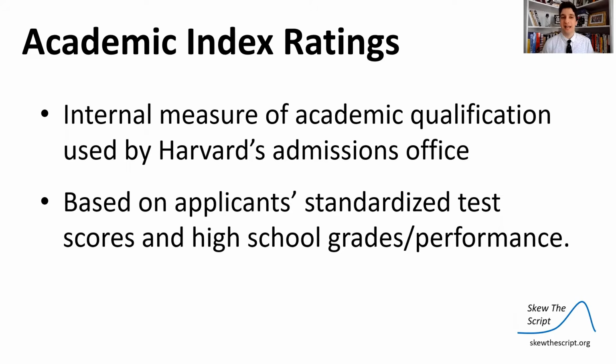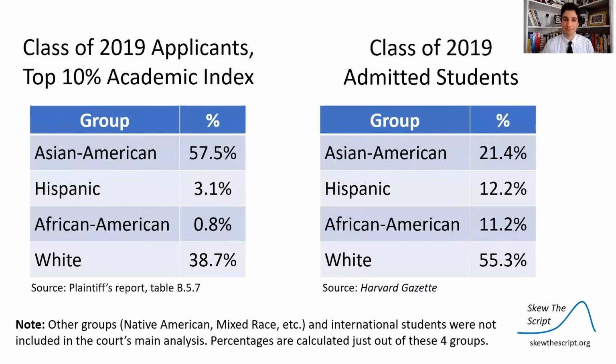And we're going to look today at academic index ratings. That's an internal measure used by admissions officers at Harvard to gauge the academic qualifications of applicants. So if you're an applicant to Harvard and you have a high standardized test score and high school GPA, grades, academic performance, you would get a high academic index rating from Harvard, and that would factor into your application.